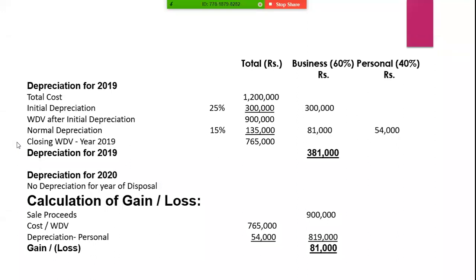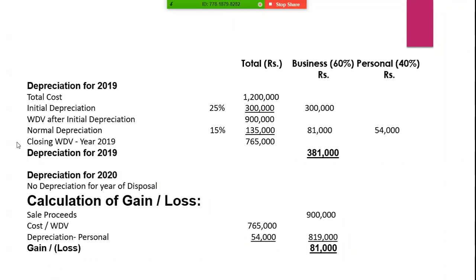Now we deduct 3 lakh from 1.2 million, that is 9 lakh rupees. Then there is a normal depreciation of 15%, that is 1,35,000 of 9 lakh rupees. Then we divide it into 60% and 40%. Business is 60%, so 60% of 1,35,000 is 81,000. And 40% of 1,35,000 is 54,000 rupees.